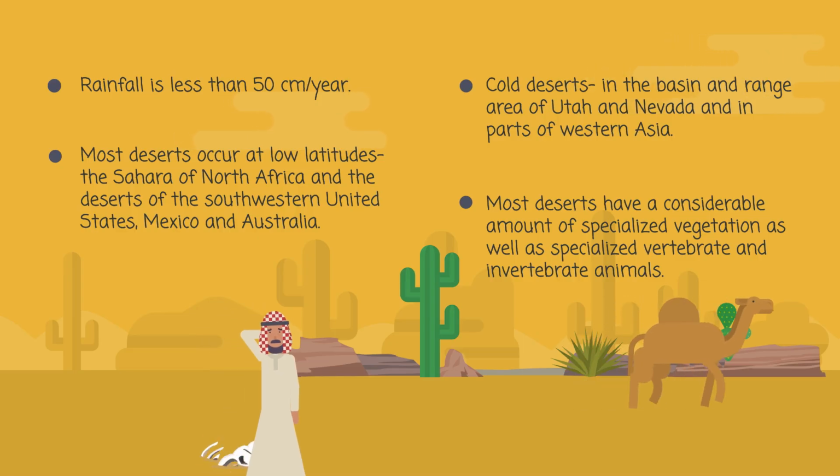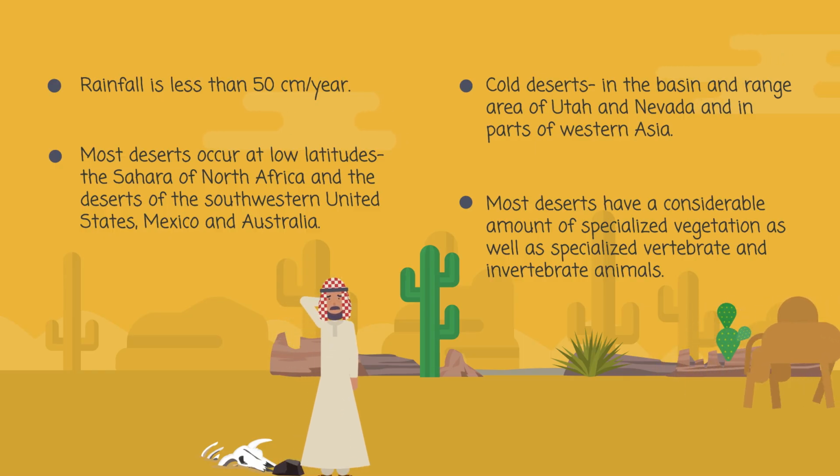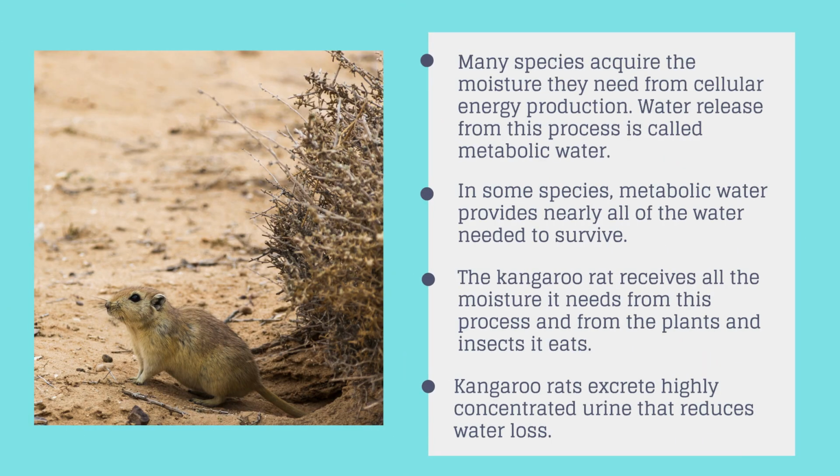Most deserts have a considerable amount of specialized vegetation as well as specialized vertebrate and invertebrate animals. Many species acquire the moisture they need from cellular energy production. Water released from this process is called metabolic water. In some species, metabolic water provides nearly all of the water needed to survive. The kangaroo rat receives all the moisture it needs from this process and from the plants and insects it eats. Kangaroo rats excrete highly concentrated urine that reduces water loss.